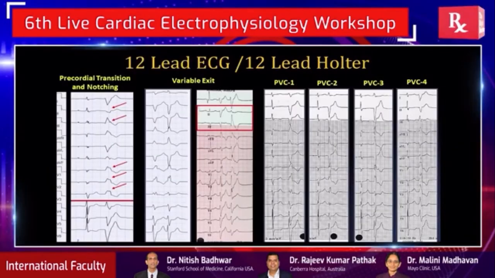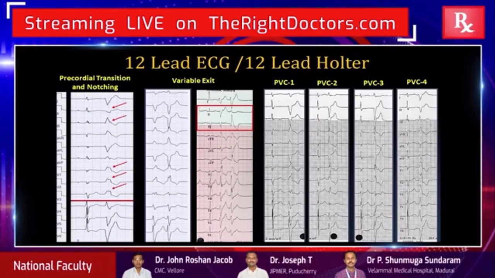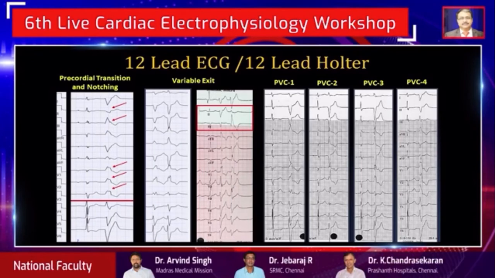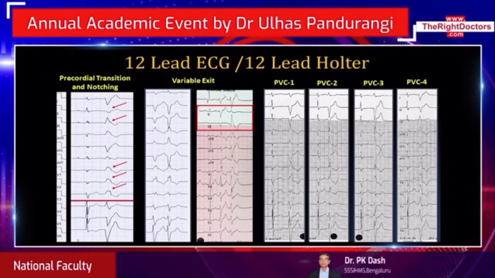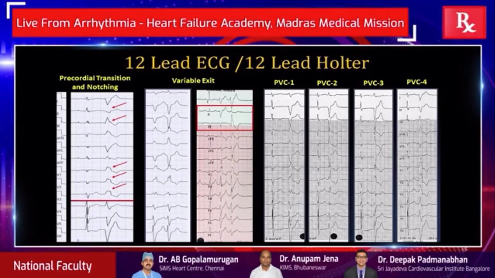So looking at the 12 lead ECGs, what can tell you whether this is going to be an uphill battle or not? First of all is precordial transition and notching, which are seen in inferior and precordial leads. So when you look at the inferior leads, if you have a notching which is seen in these inferior leads or in the precordial leads, generally they are associated with scar, or these patients have some intramural scar which is present, and that just tells you that this can be unsuccessful or require multiple ablation lesions.